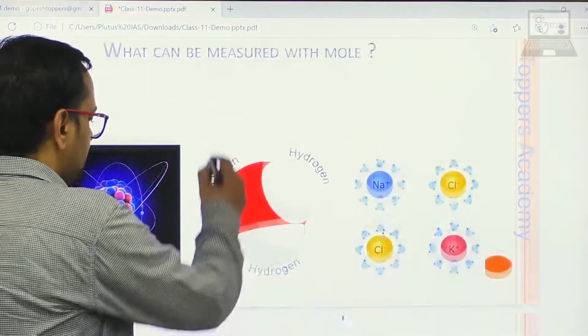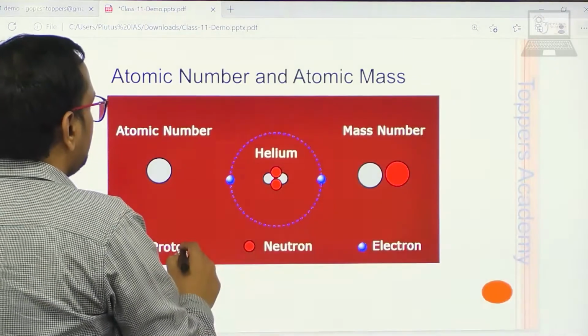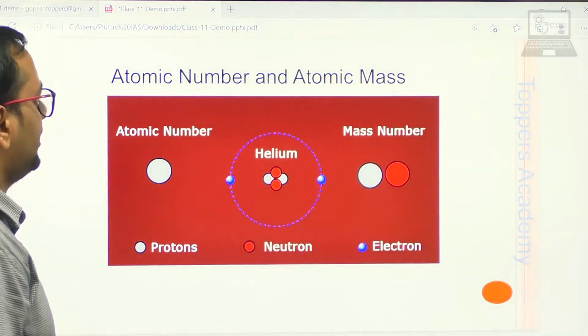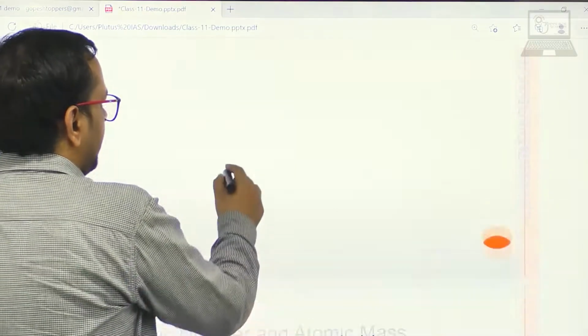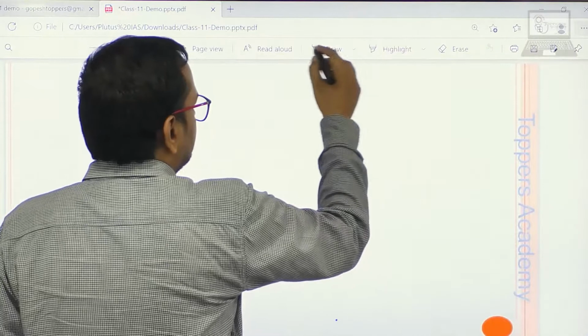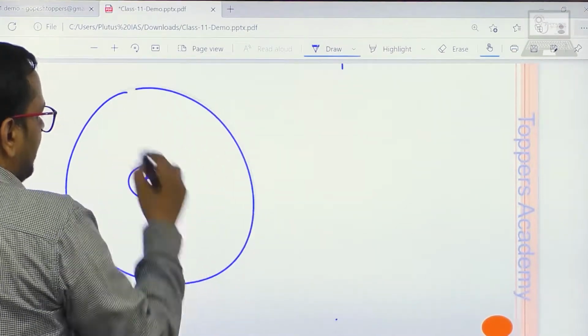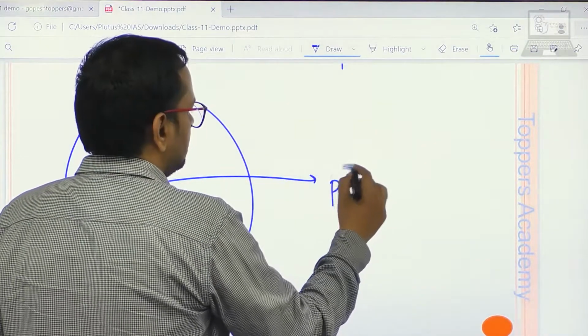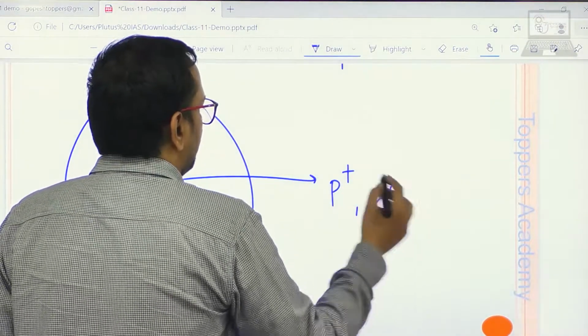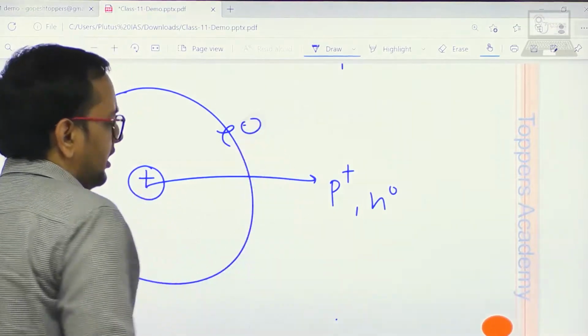Now, what do we mean by atomic number and atomic mass? First of all, we have an atom. In the atom we have protons and neutrons inside the nucleus, and electrons revolving around the nucleus.